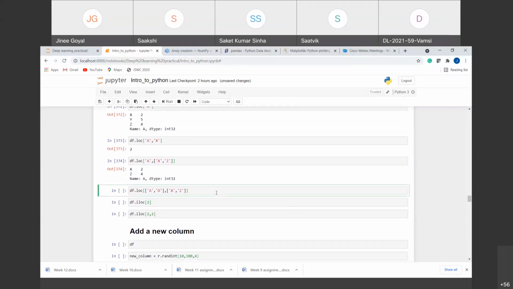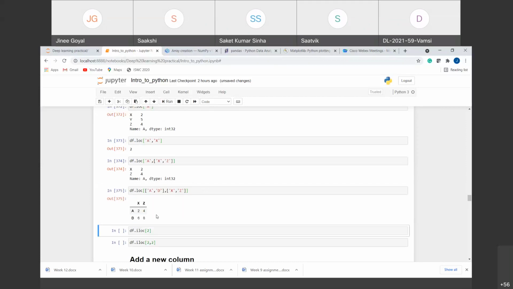Similarly, we can also get values from multiple rows and multiple columns. If we want a list of rows, we need to set another set of braces. So we added another set of braces where we add two rows, comma. Now we also want a list of columns, so we have added another set of braces here also. So I will get the values corresponding to the A and D rows and the X and Z columns. You can see we get a data frame like this. So we can extract any value out of it, any particular row or any particular column.